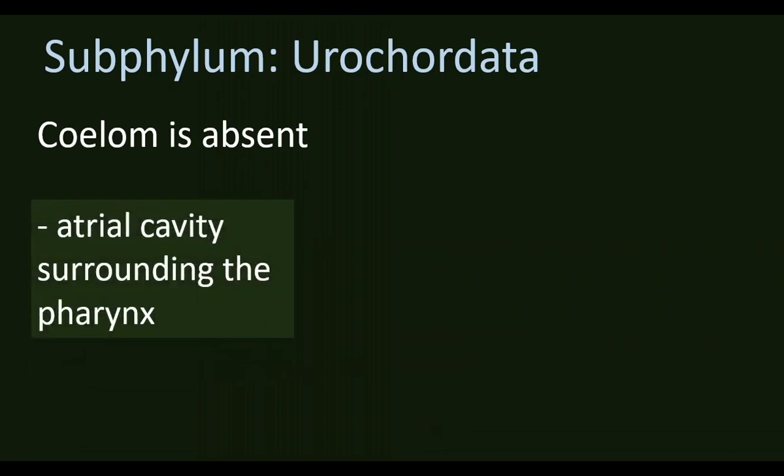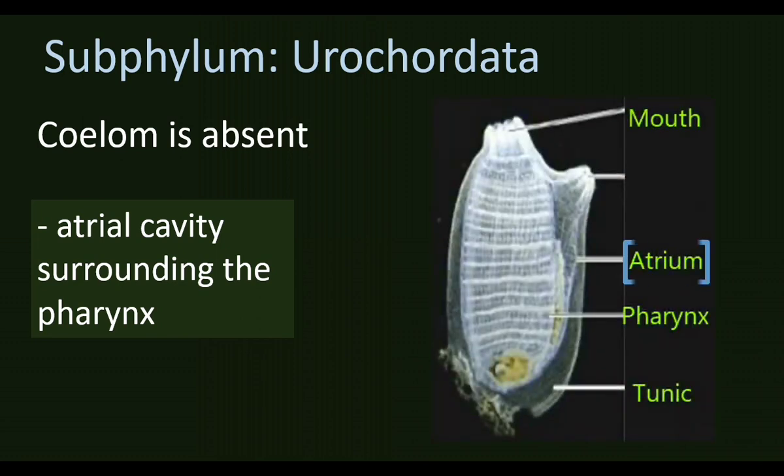The atrial cavity surrounds the pharynx. Coelom is absent, body cavity is absent, but there is an atrial cavity around the pharynx. Atrium is a structure. From the atrium, water is expelled out through the atriopore. This atrial cavity is found around the pharynx.